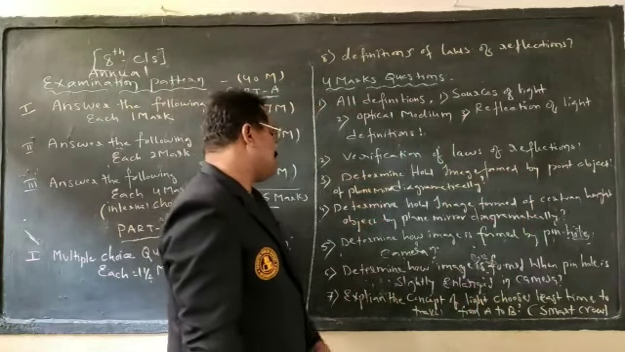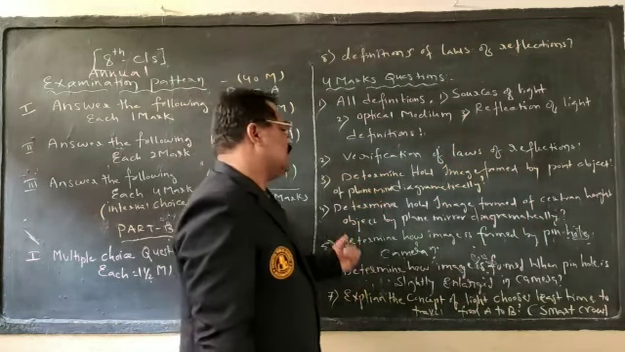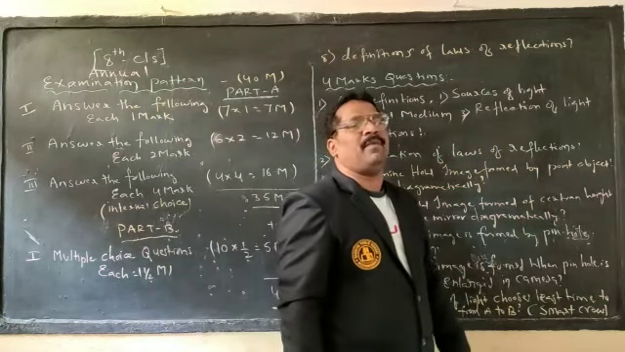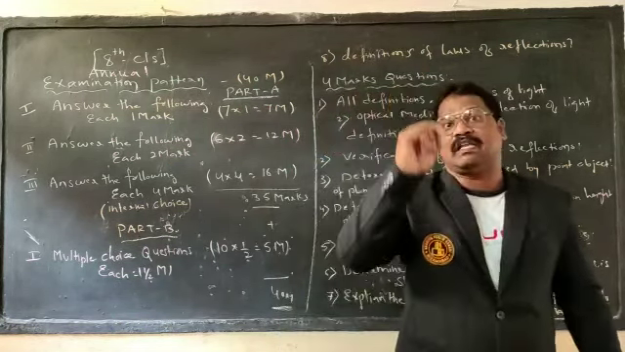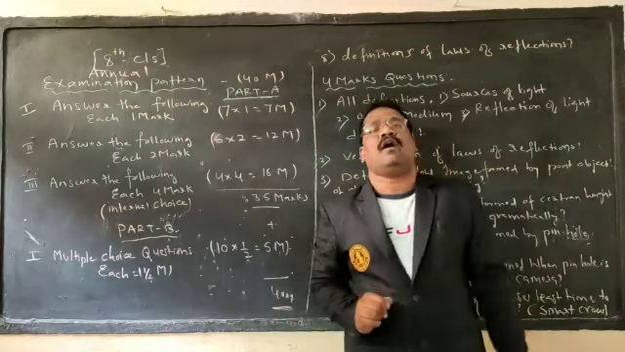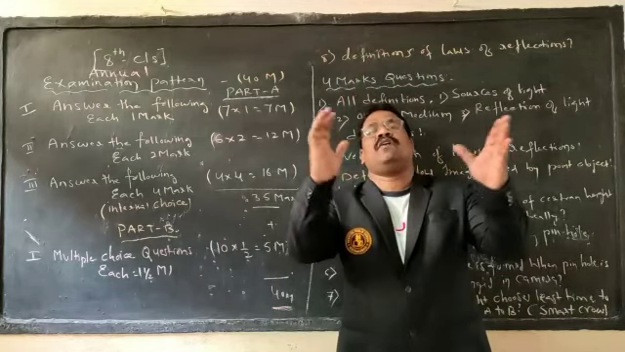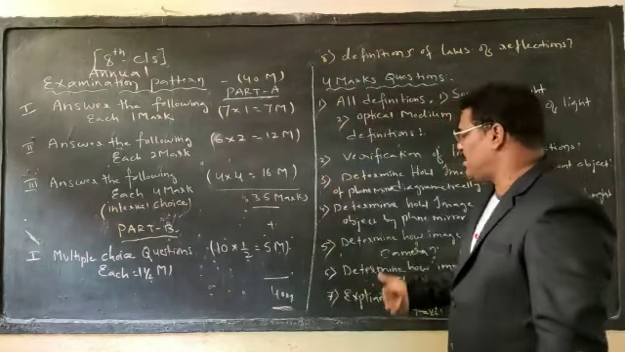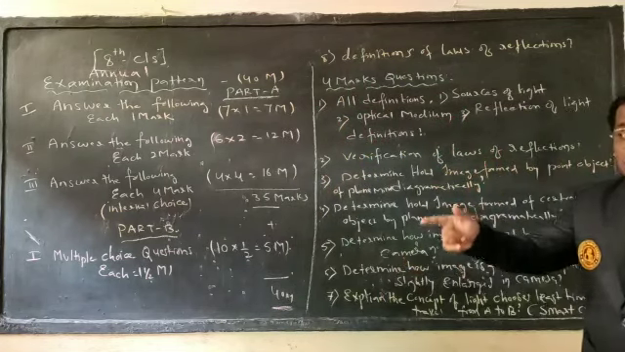4 plus 4. Next one is what? Determine how image is formed by pinhole camera. First activity we have is the pinhole camera. Through the pinhole camera, how the image will be formed. That particular concept we can explain diagrammatically.